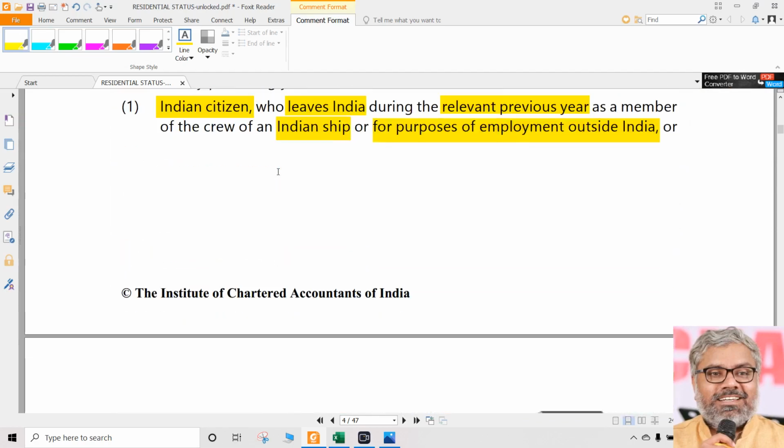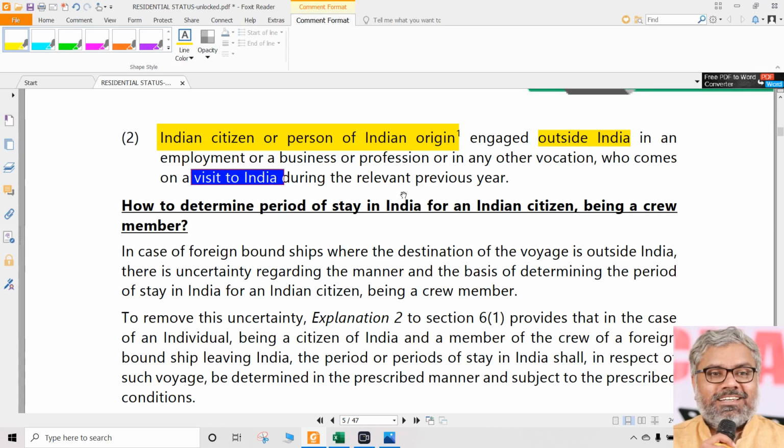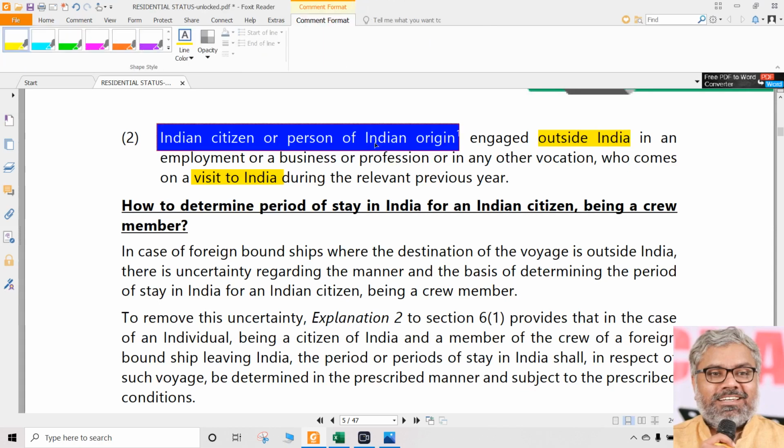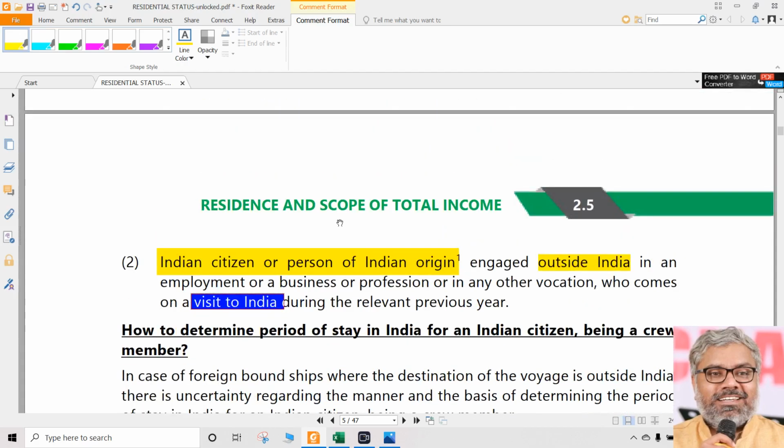Means they will be residents only if they stayed in India during the previous year for 182 days or more. Then only. But what is the condition there? These people should be normally outside India, and they should be either Indian citizens or persons of Indian origin, and they should be visiting India during the previous year. Then we can say they are also falling under the exceptional category.